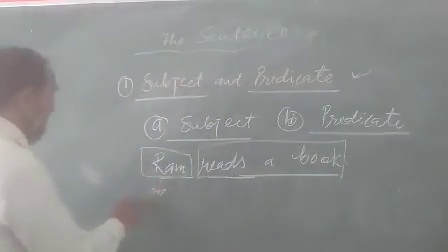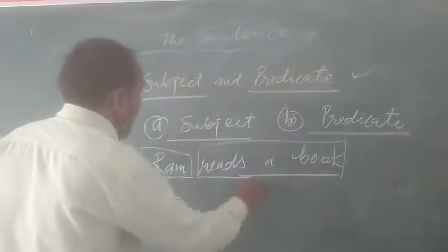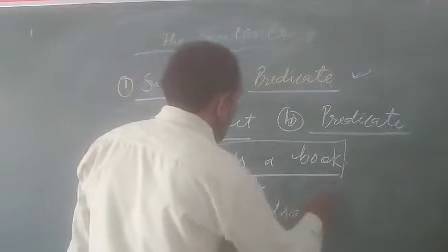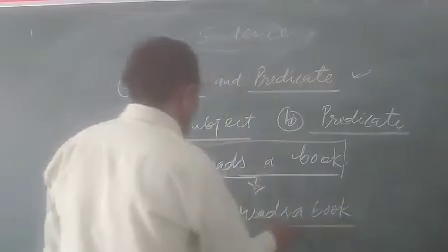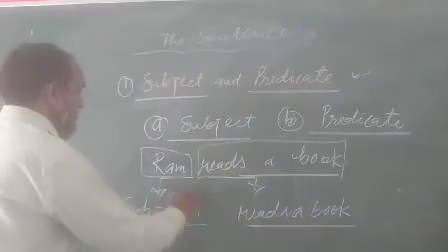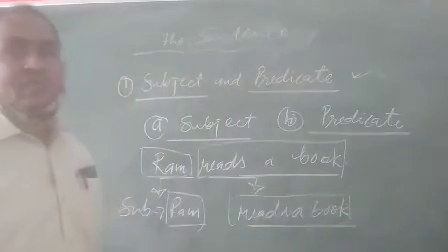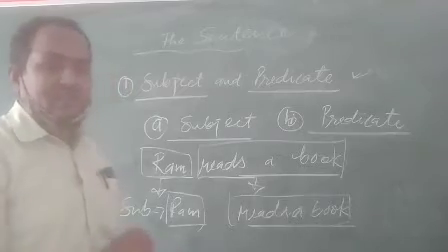Subject is Ram and predicate is reads a book. You can see here Ram is used as subject and reads a book is used as a predicate. You understand what is subject and predicate in general sense?